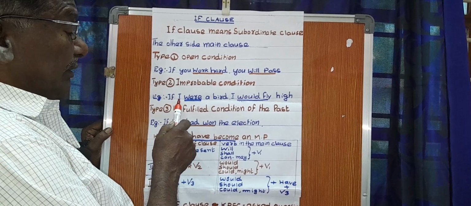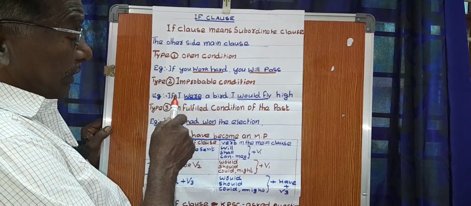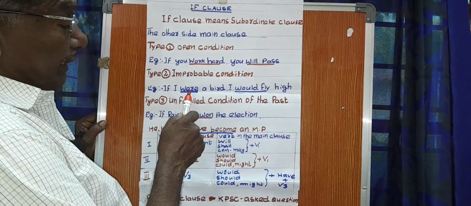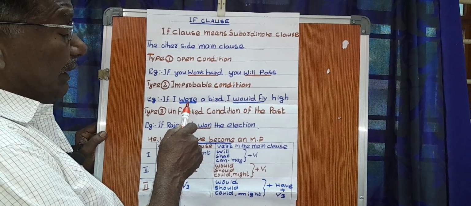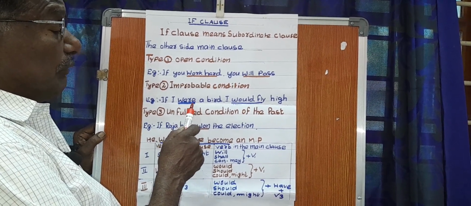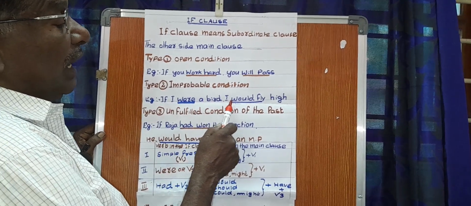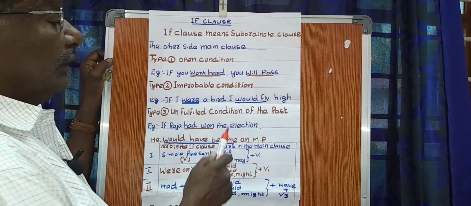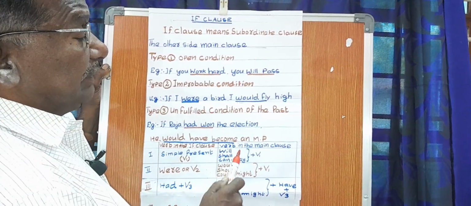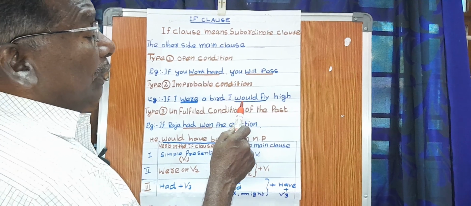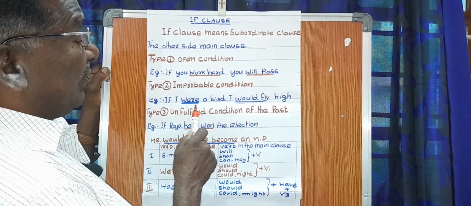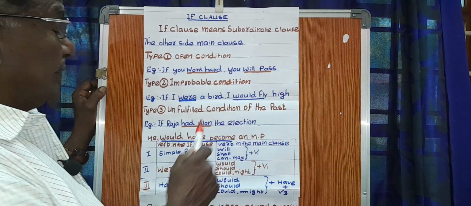After I, if I follows, you will have to use not singular but plural form, that is were, past simple. If I were a bird, I would fly. That is the rule. In the main clause, there may be would or should or could or might plus V1. That is, if I were a bird, I would fly high.